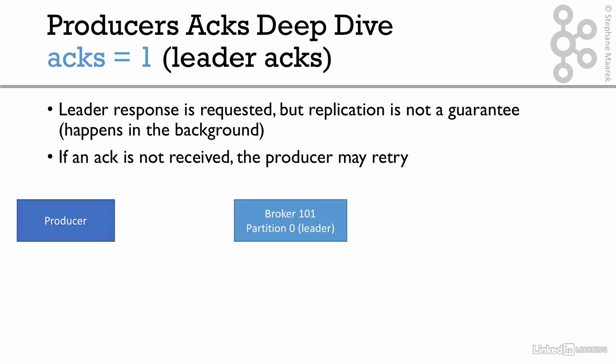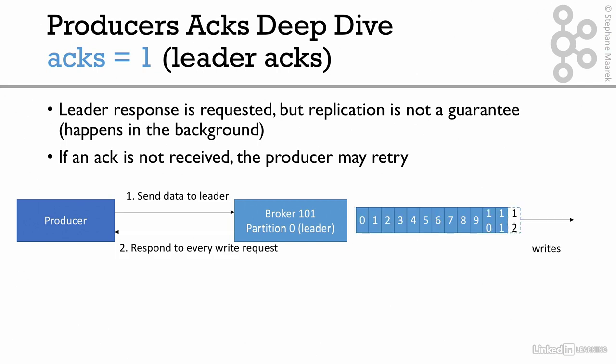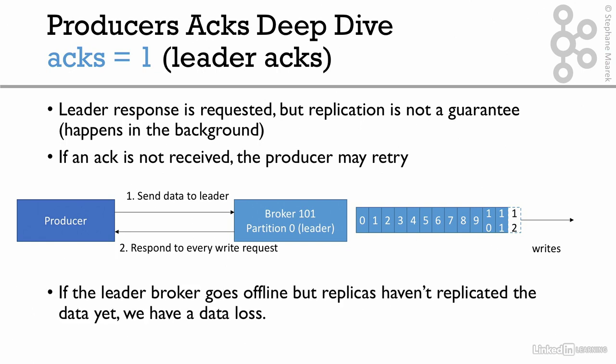We have the producer, we have the broker, and the producer sends the data to the leader. And the leader says, yep, I got the data and I'm going to write it to disk. Here's your response, and the writes happen. So the writes happen, then the response is given to the producer. And yes, that's it. The producer knows that the broker has the data. So there's certainty of this. But if the leader goes down before the replicas have the chance to replicate the data yet, then we'll have a data loss. Okay, so this is one of the most common mistakes I see because it's a default and people are not aware of it. Sometimes there's data loss just because Acks is equal to 1.